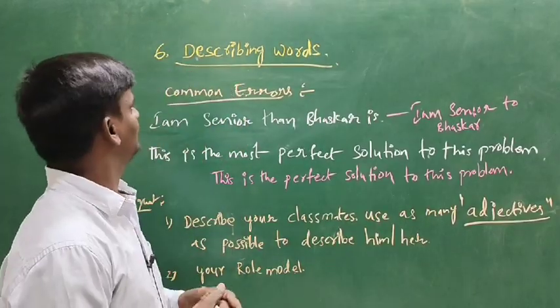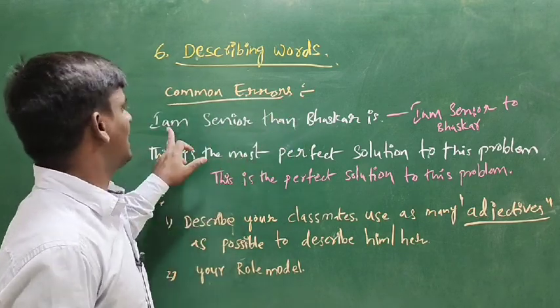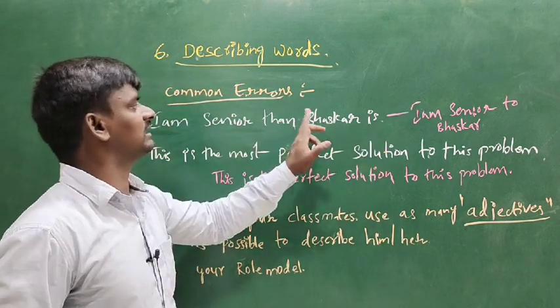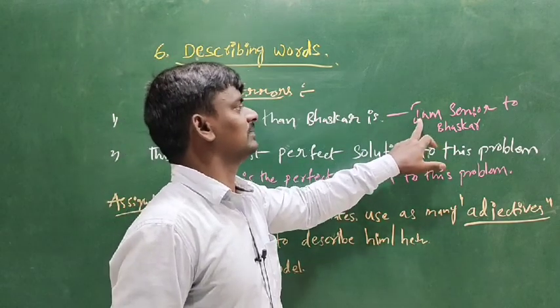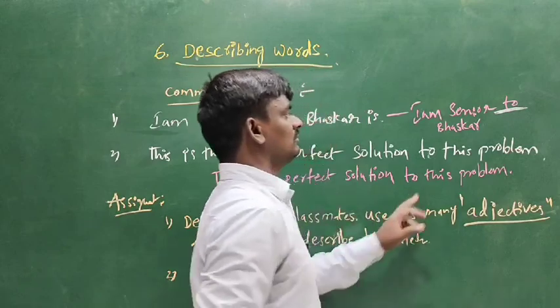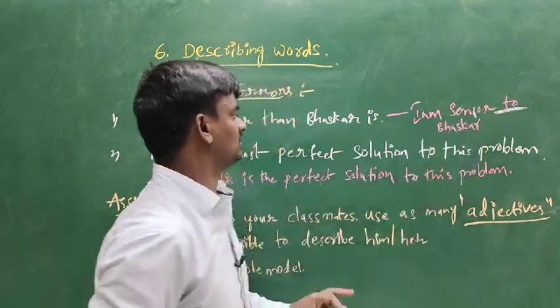Here I am giving the common errors in English. I am senior than Bhaskar is. Is this right? No. You can write: I am senior to Bhaskar. You can use the to.